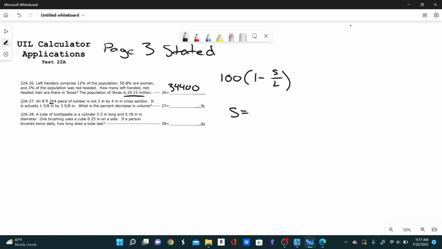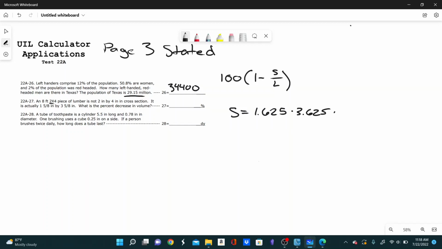So our small volume, one of these pieces of lumber is just going to be a rectangular prism, right? So we can just take the cross-sectional area and multiply by the height. It's just base length times width times height. So for the small one, our length times width is going to be 1 5/8, which I'm going to say is 1.625, and then 3 5/8, 3.625, and then just multiply by the height.